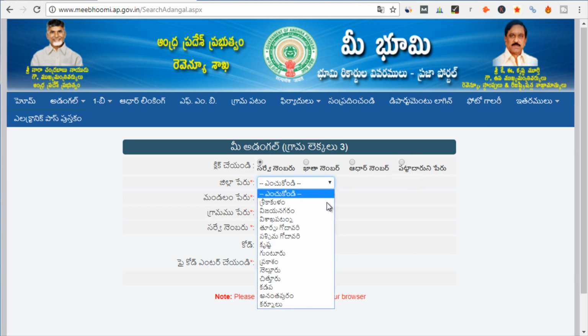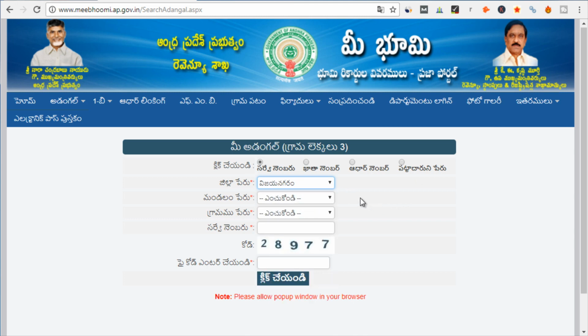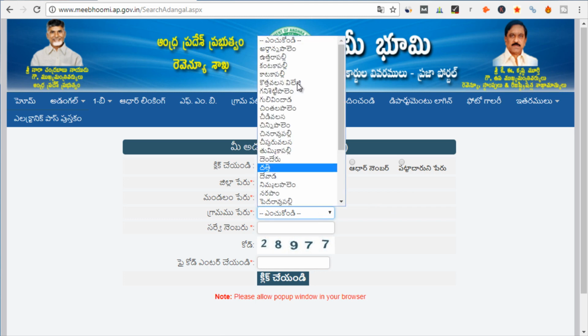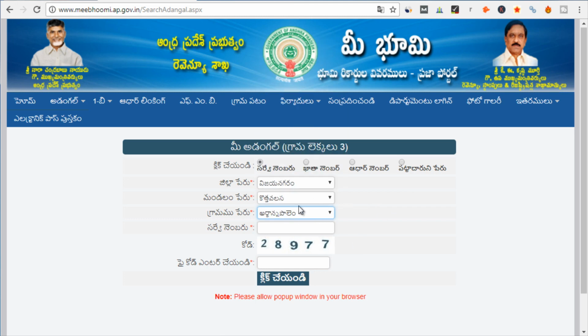You will select your district. So for example, I will select Vizianagaram. Then I am randomly selecting a mandal and a village. So once you select your details, then you will have to enter the survey number. So let me just enter one random survey number, let's say 100. Okay. So I am getting these options. So let me select this 10011. And then you have to enter this captcha code 28977. Let me enter this and then we will click here.